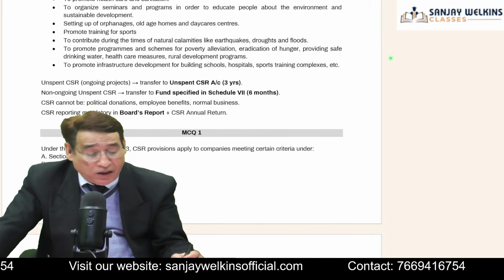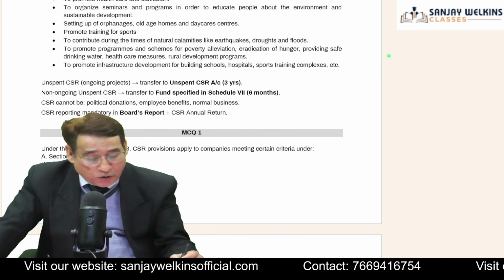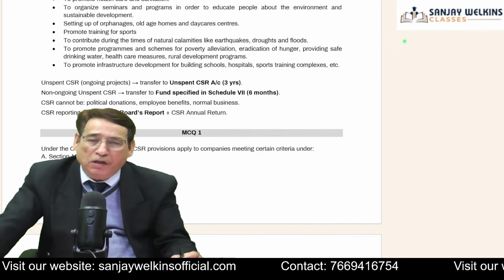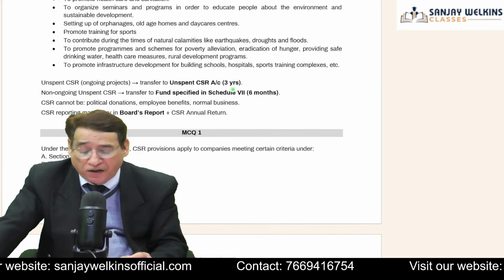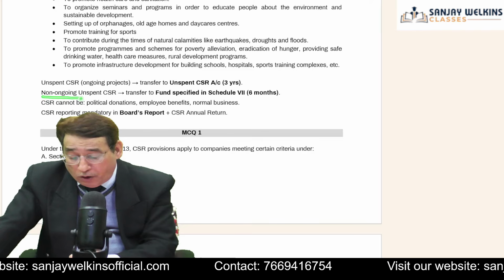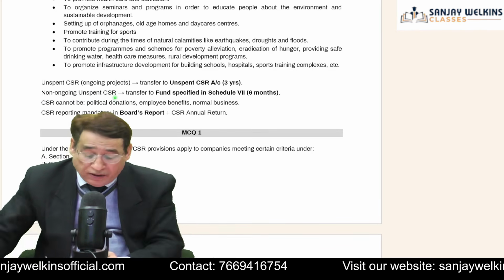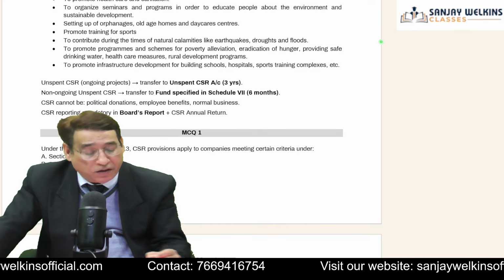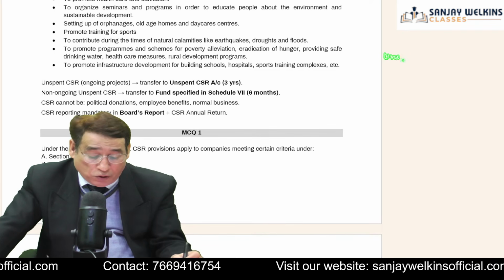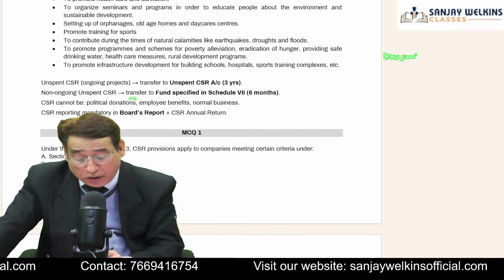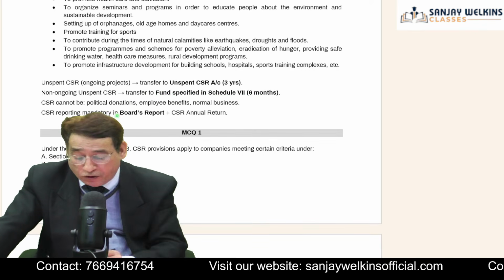This unspent amount cannot be carried forward, to be very honest. Many a time this question has been asked, whether the unspent amount can be carried forward. Your answer should be no, but it should be transferred to an unspent account and it should stay there for 3 years. Then for non-ongoing CSR activity, suppose you have an unspent amount and you haven't been able to utilize it, then the standard says that it must be transferred to a fund as specified in Schedule 7, and it should stay there for the next 6 months.